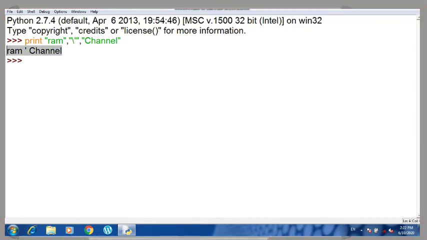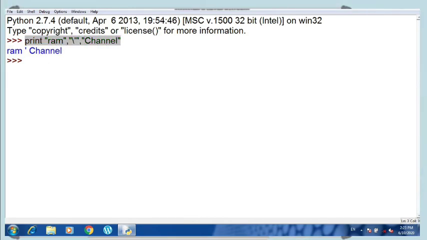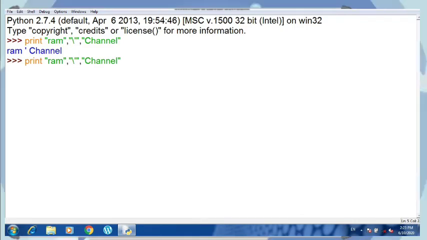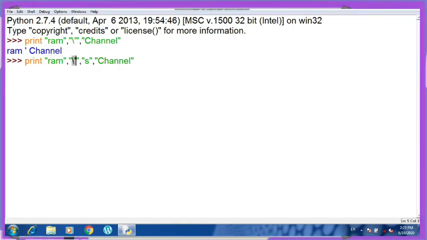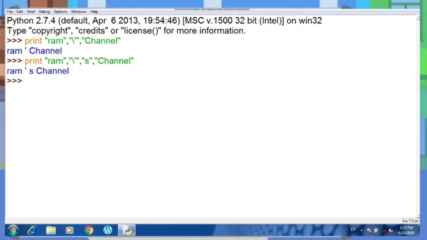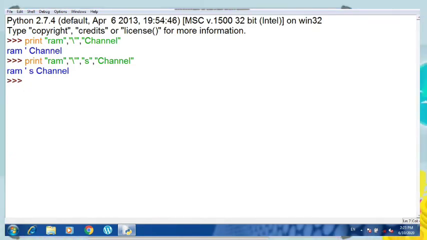Now if I want to print Ram's channel, I can make the changes here. After this I will write here S, so Ram, then the escape sequence, then S, and then channel. Once Ram is printed within the double quotes, this escape sequence written under the double quote will be printed, then this S will be printed, and then this channel will be printed. I hope you have understood how to use escape sequences in Python.